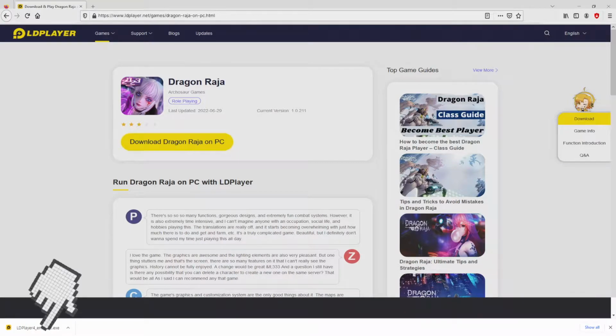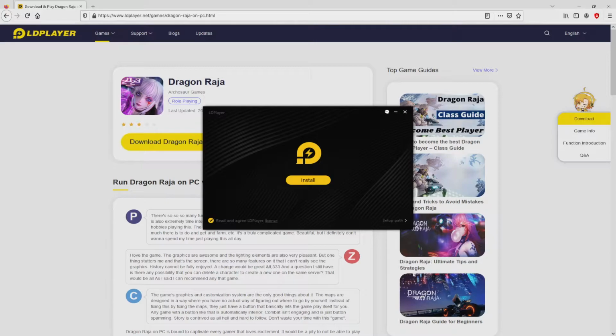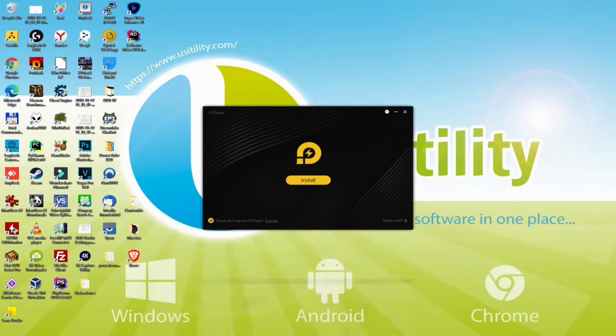Okay, so we need to click on the file. If we are on Windows 10, it will ask us for permission to make modifications to the computer. We say yes. I minimize the browser to find the installer better. The installer is uncomplicated. It contains a couple of options: install and setup path. I am going to clarify what setup path really does.